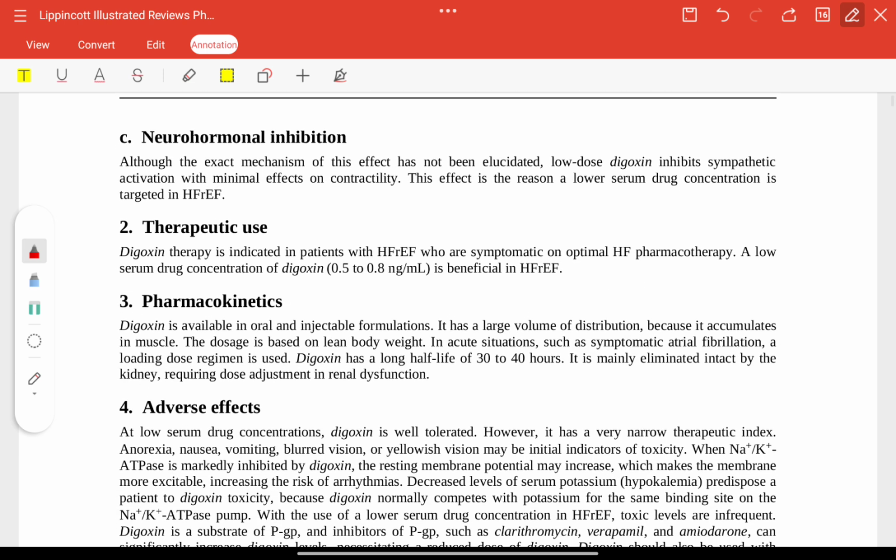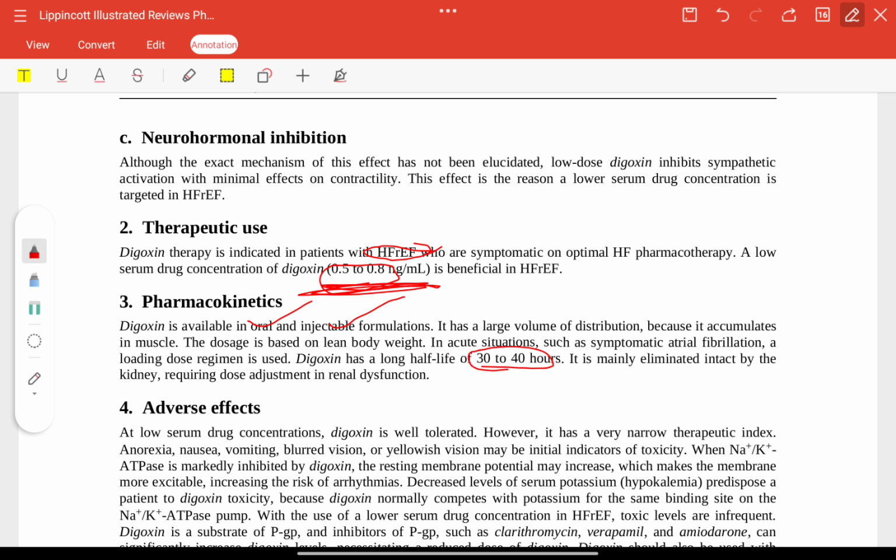Okay, now neurohormonal inhibition. The exact mechanism is not known. Therapeutic uses: patients with heart failure with reduced ejection fraction. And the dose is very minimal, 0.5 to 0. A low serum drug concentration is beneficial. This is serum drug concentration. It is available in oral and injectable forms. It has a large volume of distribution and a long half-life, 30 to 40 hours.